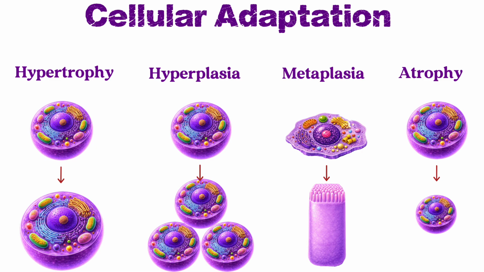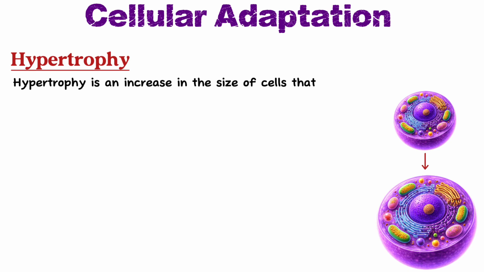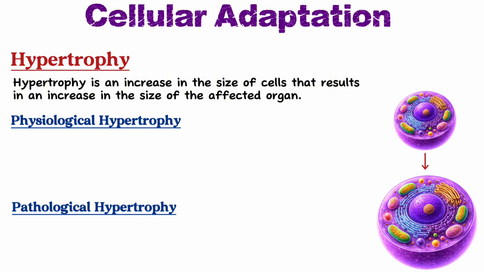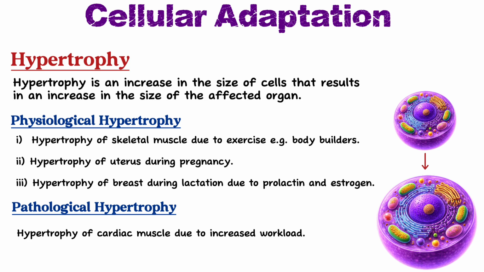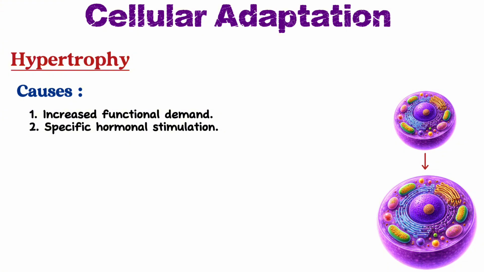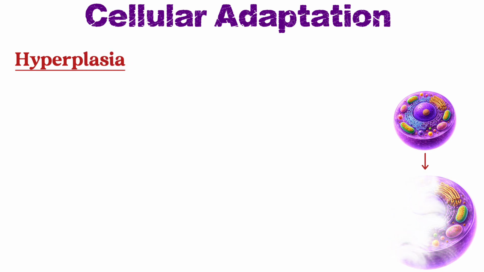Now let's talk about hypertrophy. As mentioned earlier, hypertrophy is an increase in size of the cell that results in increase in size of an affected organ. It can be classified into two types. Physiological hypertrophy is a normal phenomenon which occurs without any pathology. For example, hypertrophy of the skeletal muscle due to exercise, like in bodybuilders, hypertrophy of the uterus during pregnancy, hypertrophy of the breast during lactation. Pathological hypertrophy, for example, of the cardiac muscle due to increased workload. Now the causes of hypertrophy are increased functional demand of the organ or excessive stimulation by specific hormones. So basically, increase in protein synthesis in a cell causes hypertrophy.